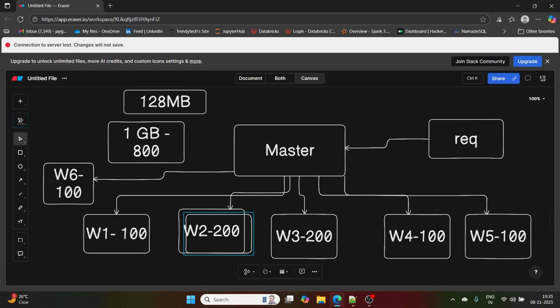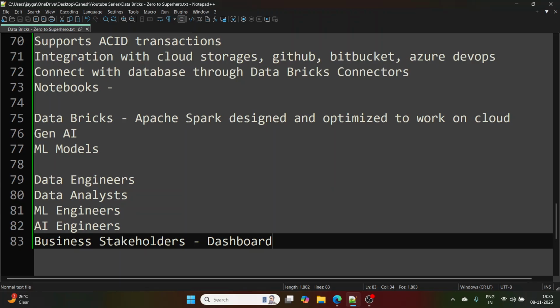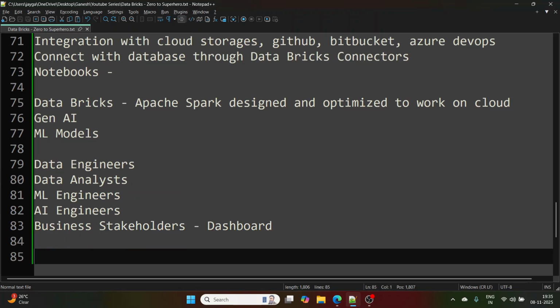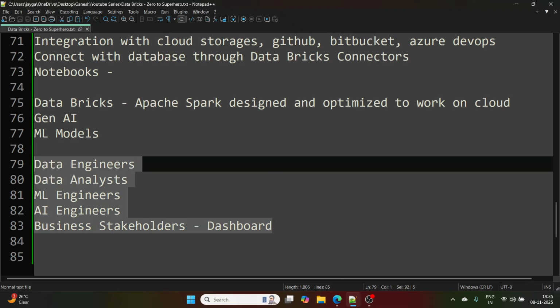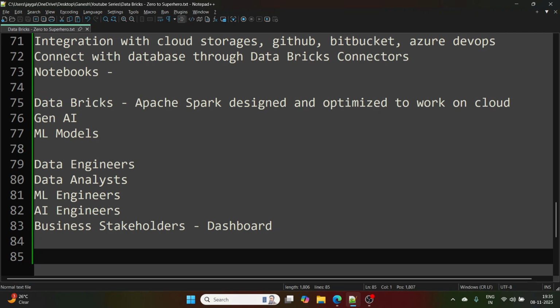Because the motive here is to understand why we are learning Databricks, and through that I just tried to make you understand how distributed systems work. Most of you might know this. If you don't know, that is fine. This is how it works for storage and processing also. I hope now you are convinced, at least after seeing this, that yes, Databricks is a game changer currently in the market.